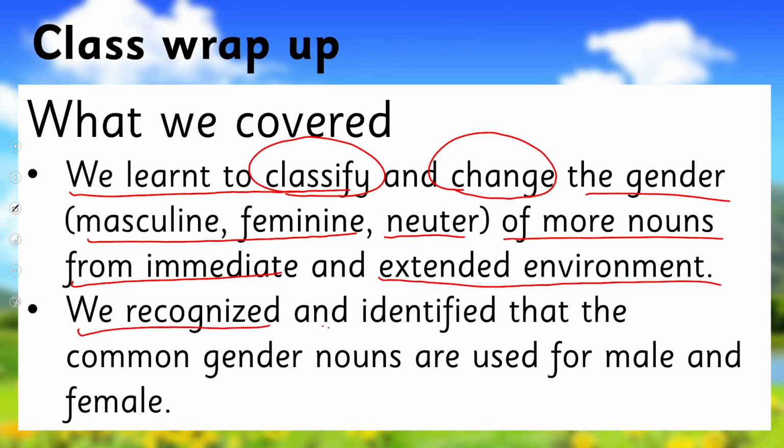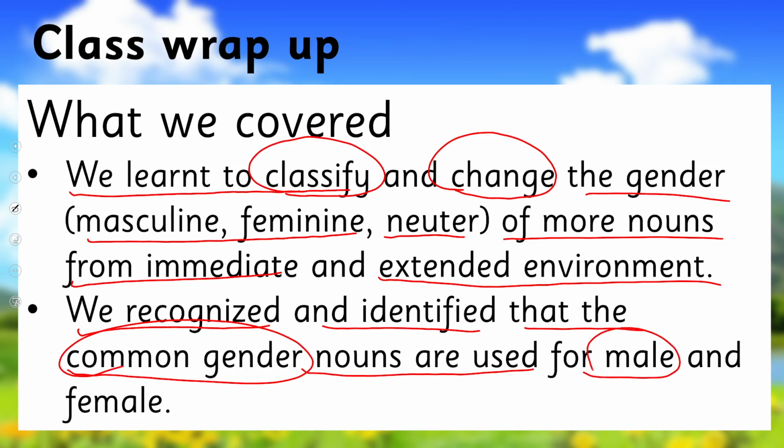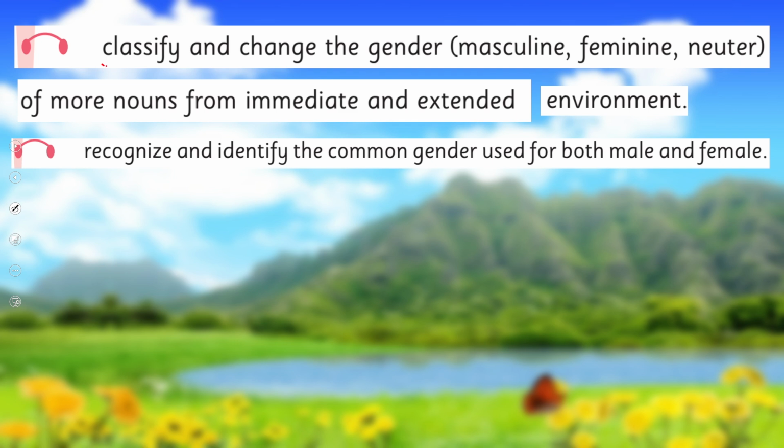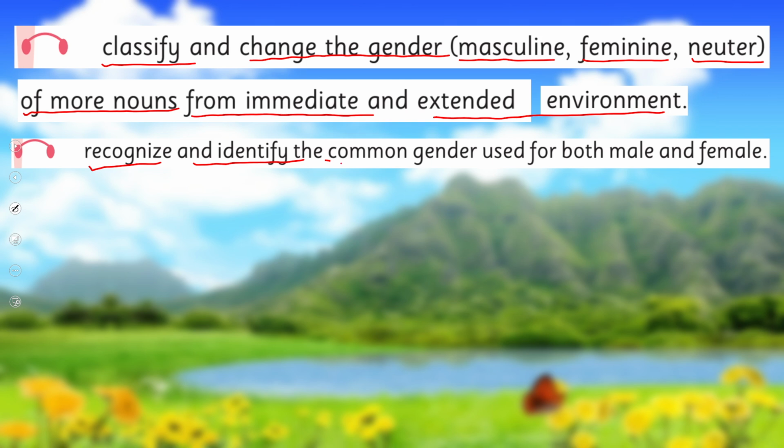We recognized and identified that the common gender nouns are used for males and females both. So in this way, we achieved our SLOs to classify and change the gender masculine, feminine, neuter of more nouns from immediate and extended environment, recognize and identify the common gender used for both male and female.